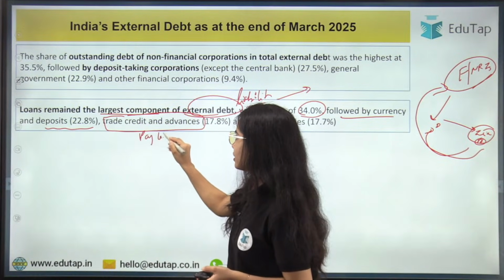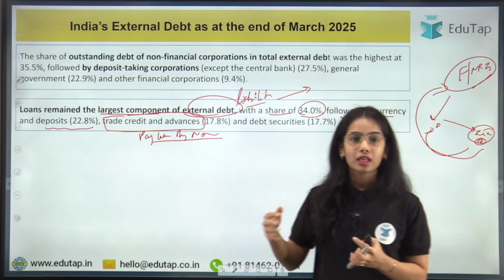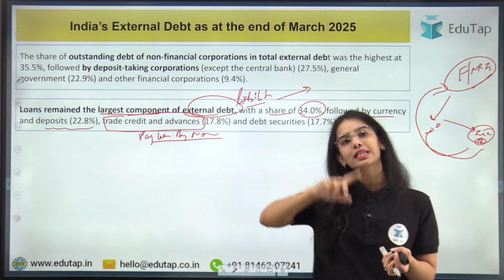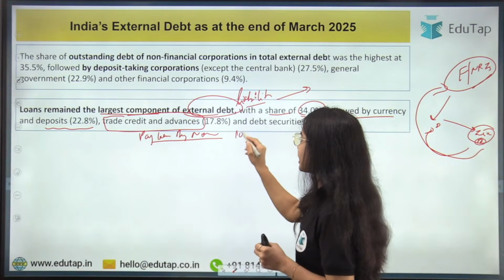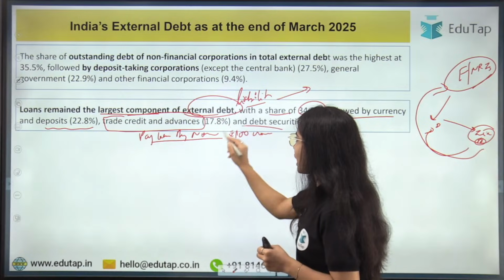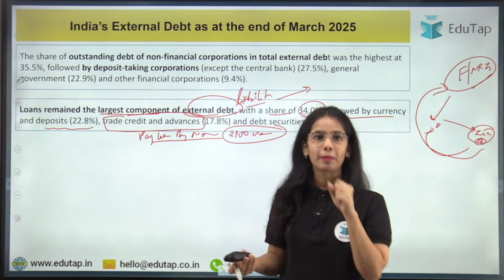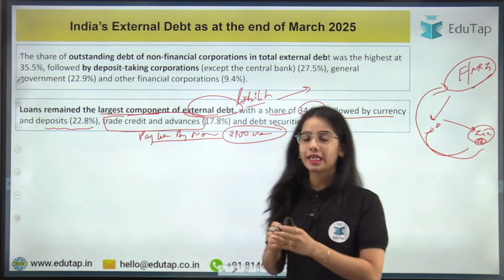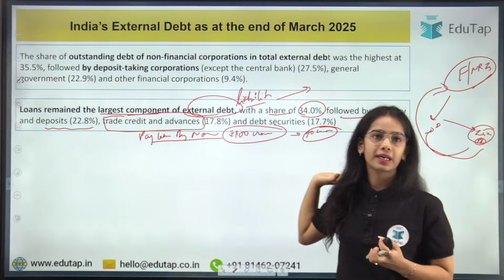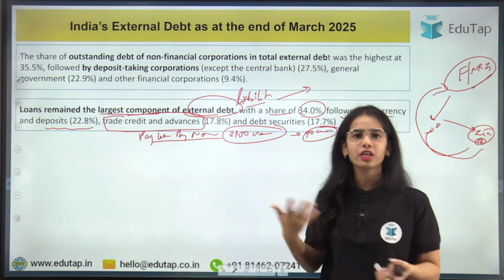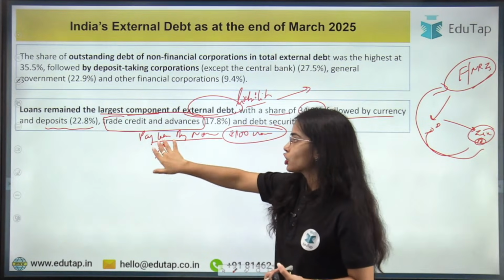So buy now, pay later. Can we say that this is also a kind of liability? We are buying now, we are importing now, but we are saying we will pay later. Let's say that a big corporation has done imports of 100 crores rupees. The corporation is saying that we have a good connection, we have been doing business for the past 10 years, so we are buying now and will pay in the next month. Let's say 60 crores we have paid, and we will pay 40 crores next month. The other institution says, okay, we have a connection for a long time, so you can pay 40 crores later. So this is pay later. This is also a liability.